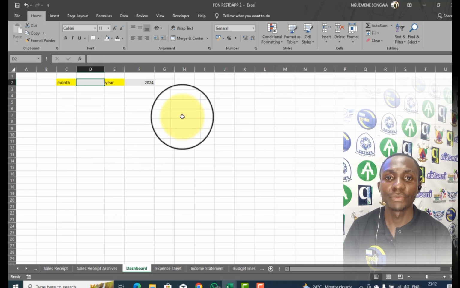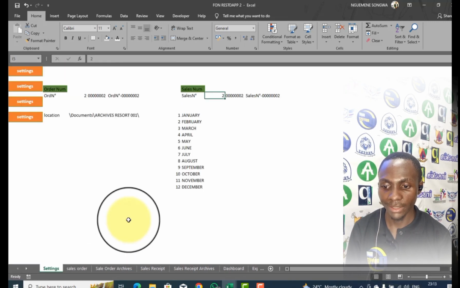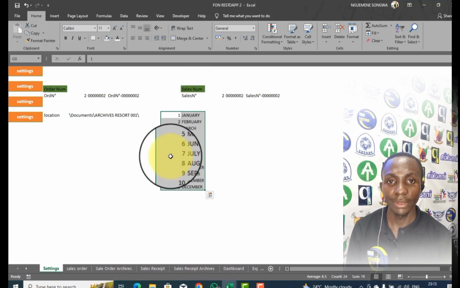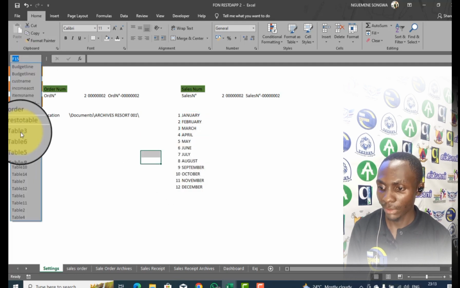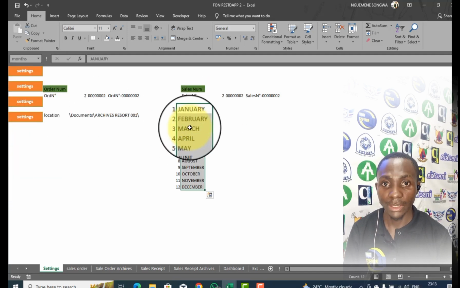But I've already created a database for the different months so that it becomes easier for me. I have a page here for settings where I've already created the different months and given the different figures for each month, and I have named this range, I think it's year, no, months. I think it should be months if I'm not mistaken. Okay, months. As you can see, I've already given that.